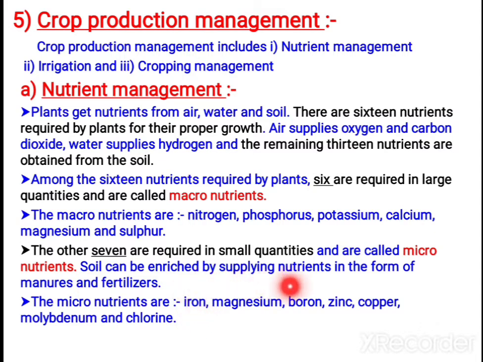And the soil can be enriched by providing nutrients in the form of either manures or fertilizers. Manures are obtained naturally, from waste materials, and by means of compost pits and other methods. Fertilizers are manufactured in industries. And the micronutrients are iron, manganese, boron, zinc and copper. So the nutrients can be classified into micronutrients or macronutrients.